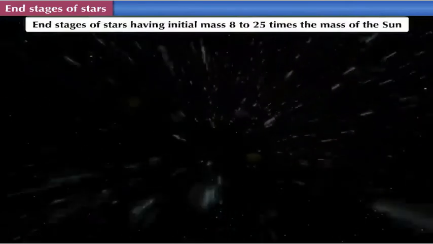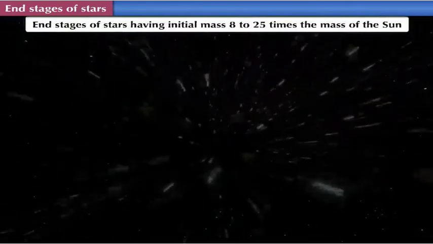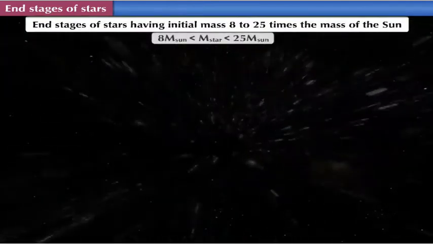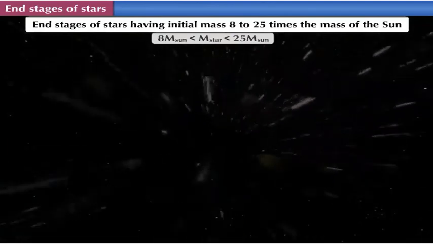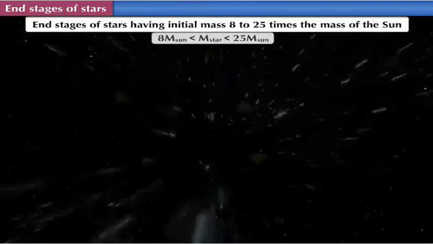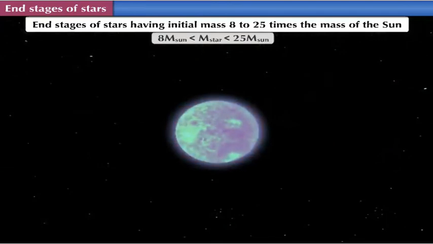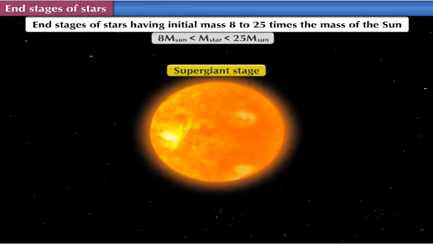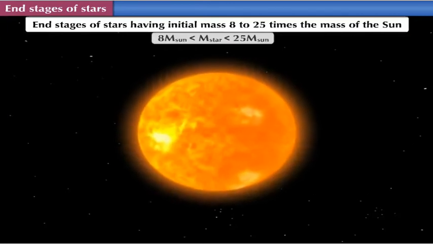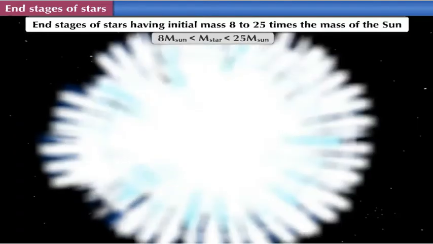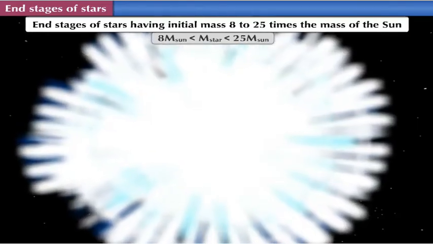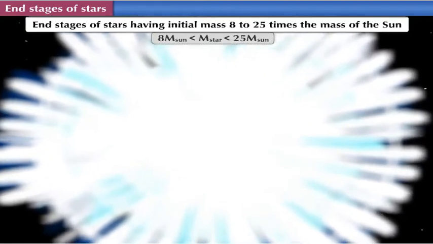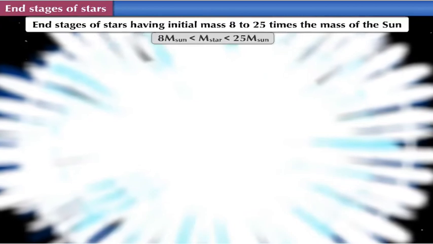End stages of stars having initial mass 8 to 25 times the mass of the Sun. That is, 8 times the mass of Sun less than the mass of star less than 25 times the mass of Sun. Stars in this group also go through the red giant stage and later through the supergiant stage, during which their size may increase 1,000 times. The huge explosion called the supernova explosion, which occurs at the end, is very powerful and so much energy is given off that we can see the star even during the day.